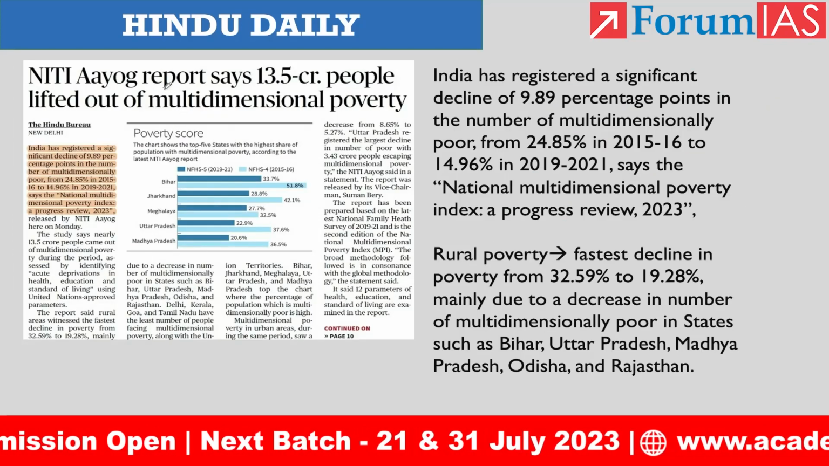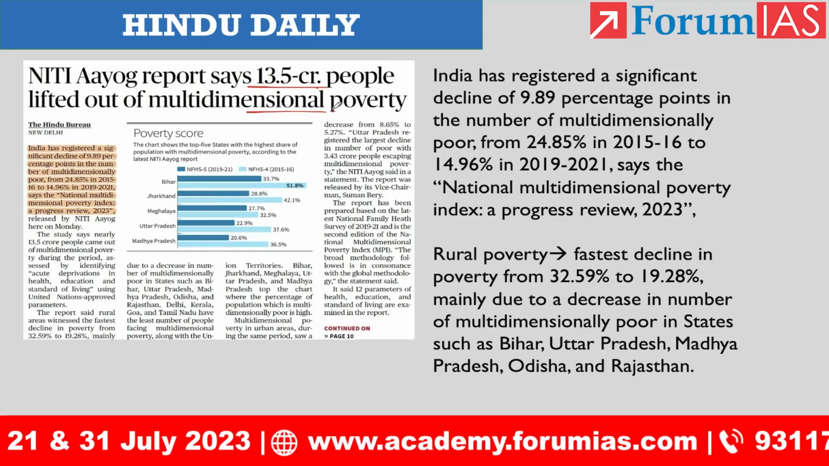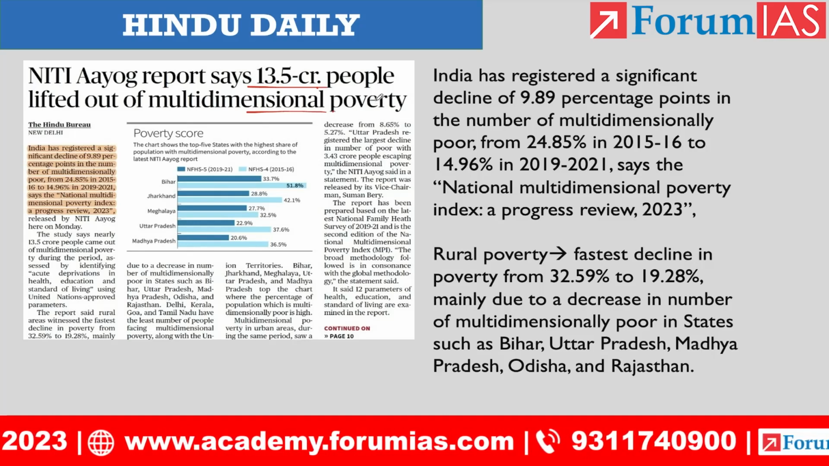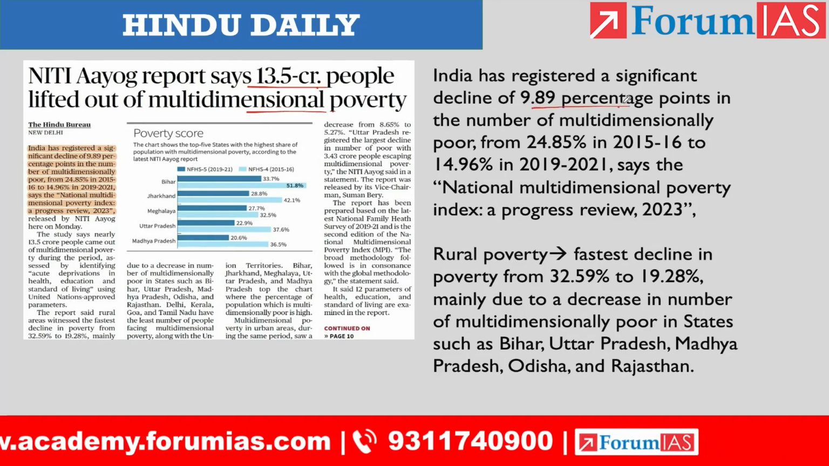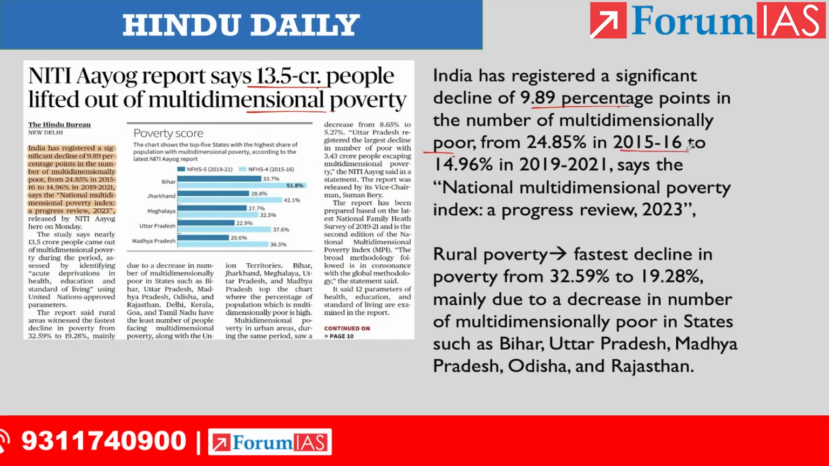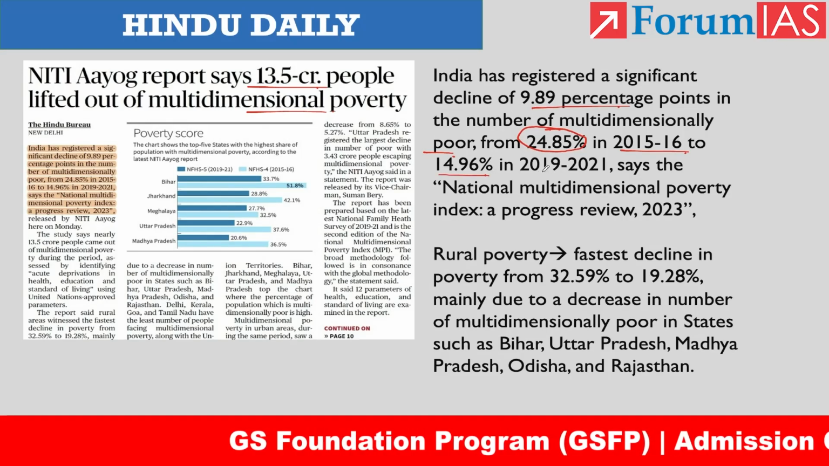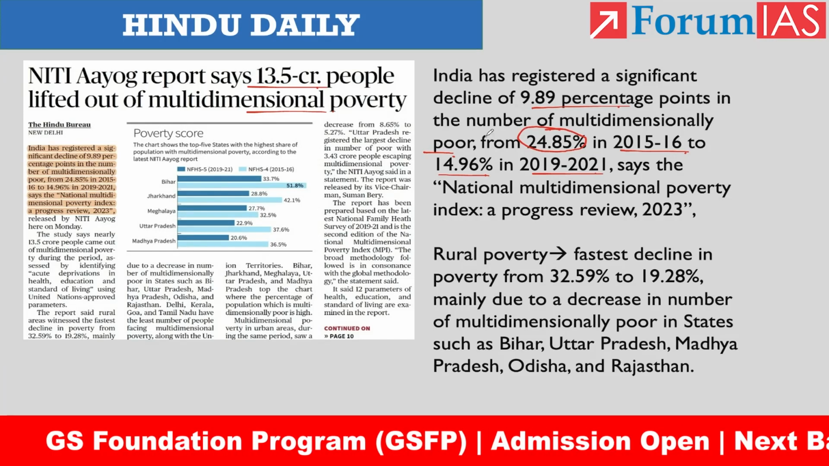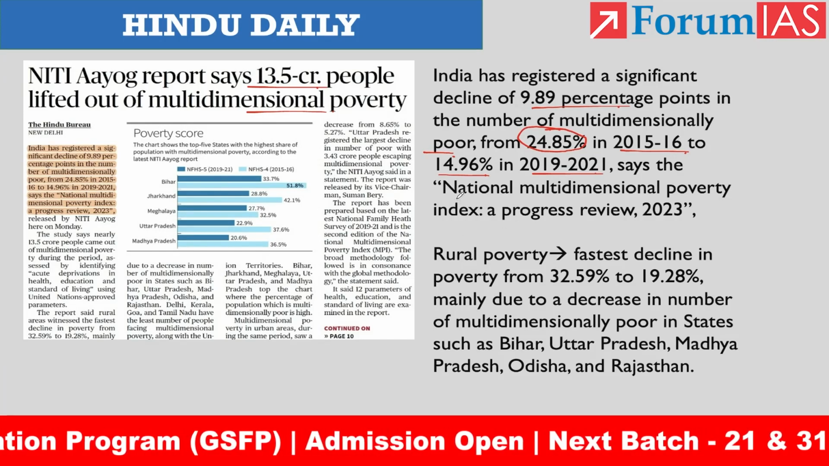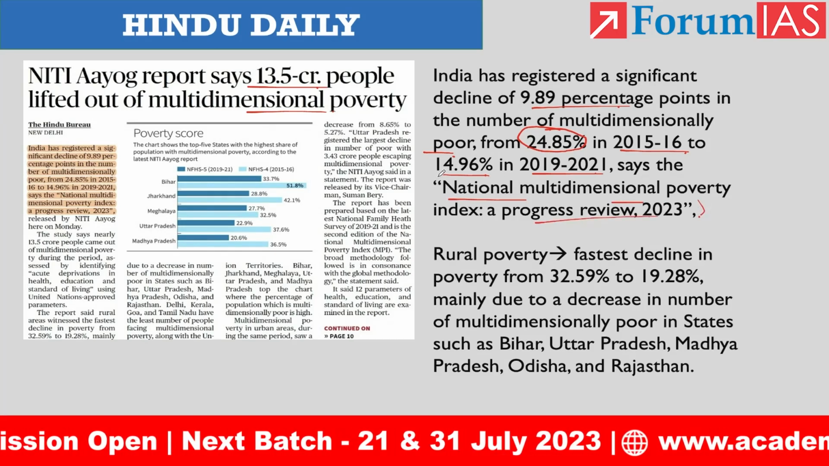This is the third article. Niti Aayog report says 13.5 crore people lifted out of multidimensional poverty, right? India has registered a significant decline of 9.89 percentage points in the number of multidimensionally poor people. In the year 2015-2016, we had 24.85% of people under multidimensional poverty. Now it has reduced to 14.96% in the year 2019-2021. So this is what the report has been stating. The report title is National Multidimensional Poverty Index, a Progress Review 2023, right?